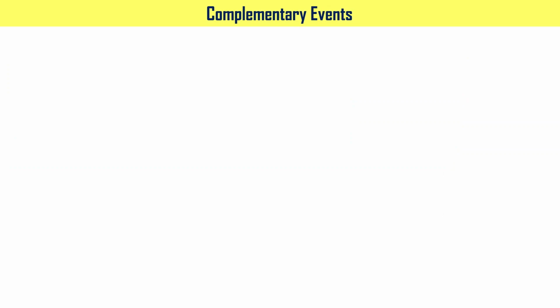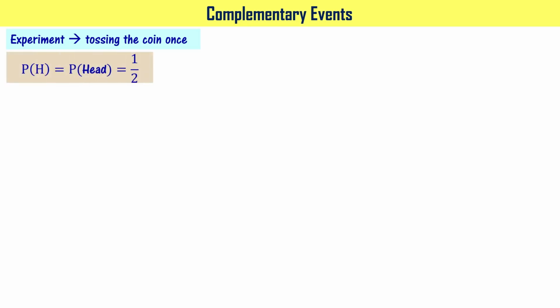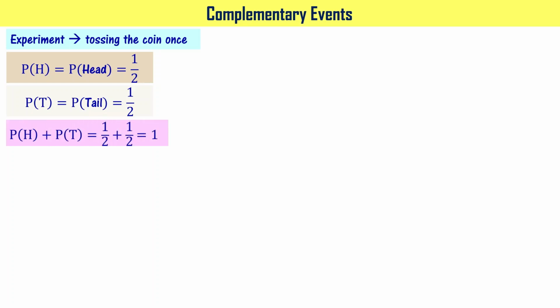Let's now learn about complementary events. In the experiment of tossing the coin once, the probability of getting head is half. We have seen that. And the probability of getting tail is also half. It means the probability of getting head plus the probability of getting tail equals half plus half, that is equal to 1.